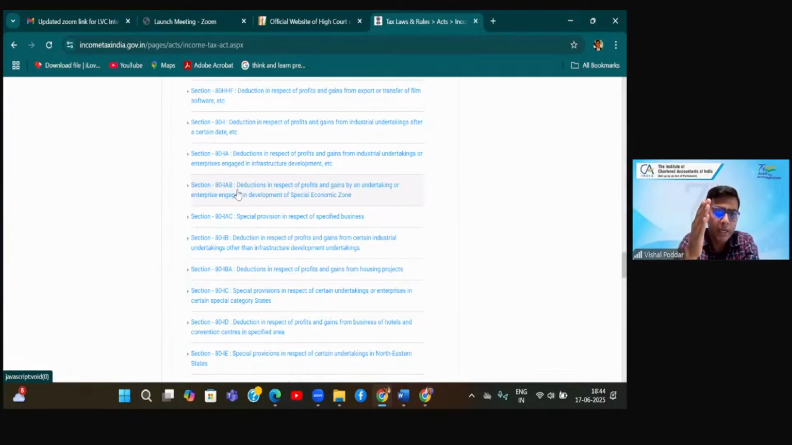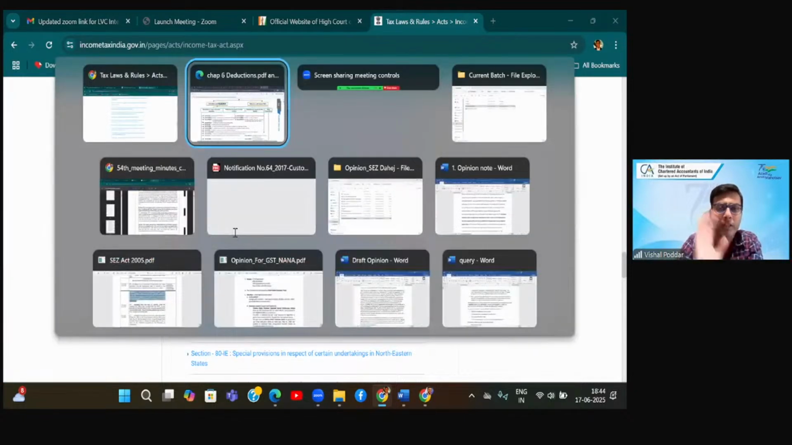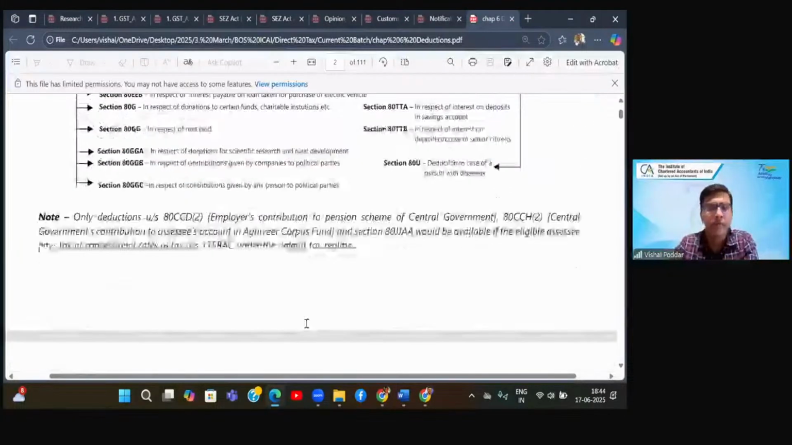So it covers 80H to 80I, all these around 25 sections, and they are not part of your syllabus. But most important, what these 25 sections cover is deduction for a particular type of income. So you do a particular type of activity, and from that activity, whatever income you are earning, I give you deduction. Is this fine? Just keep that at the back of your mind.